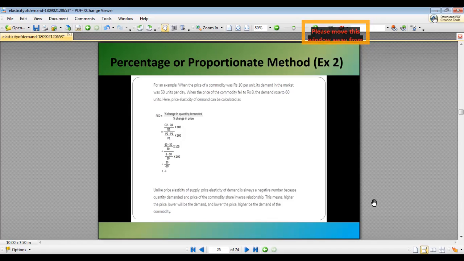So Q2 minus Q1, that is change in quantity, is 10, divided by original quantity, that is 50, multiplied by 100. And P2 minus P1, that is the change in price, is 8 minus 10, divided by the original price, that is 10. So the value will come out to be minus 1. So the price elasticity of demand is always negative because we know it is a downward sloping graph, and there is an inverse relationship between the price and the quantity demanded.